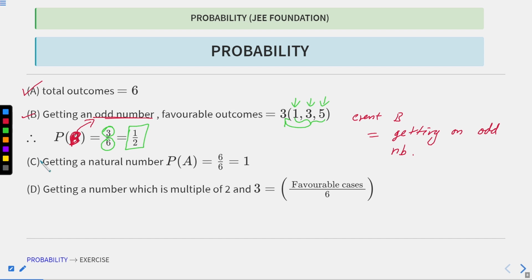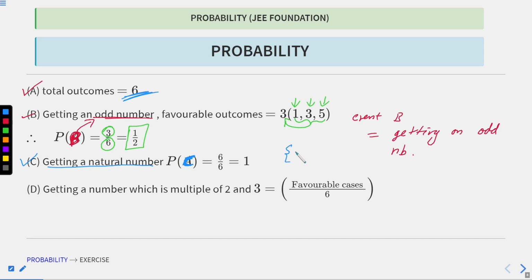Okay, let's move to the event C, getting a natural number. So this will be the probability of C. The event C is getting a natural number, and my total outcomes still remain 6. For the favorable outcomes, I will list all the natural numbers out of the sample space.